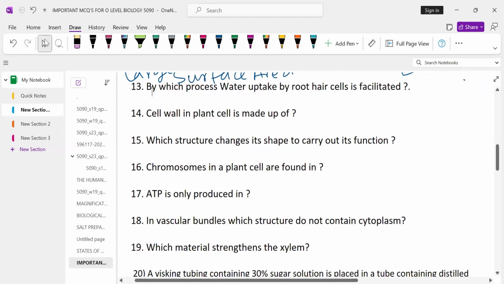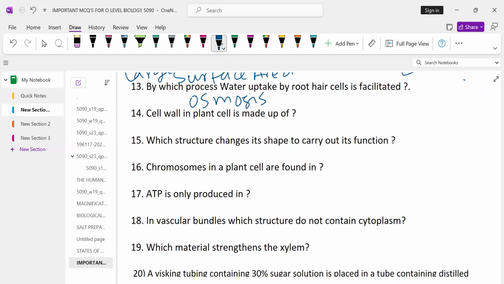Question 13. By which process is water uptake by the root hair cell facilitated? The process due to which the water uptake is possible is osmosis. Cell wall in plant cell is made up of cellulose. You should remember this, that the cell wall in the plant cell is made up of cellulose.